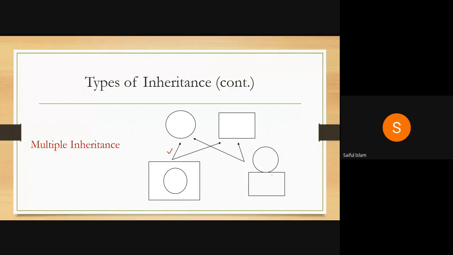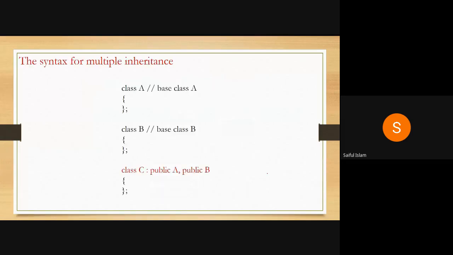So this is another example. I have a rectangle, over it I have a circle. So again it's derived from a circle and rectangle. So that's again two parents. So I say this is again a case of multiple inheritance. So how to write a multiple inheritance? Again it's simple. I have a class A, I have a class B. So two classes, class A and class B, now used for deriving class C. So definition, this much you know it. So class C, publicly derived from class A, just put a comma and you can put a public class B.